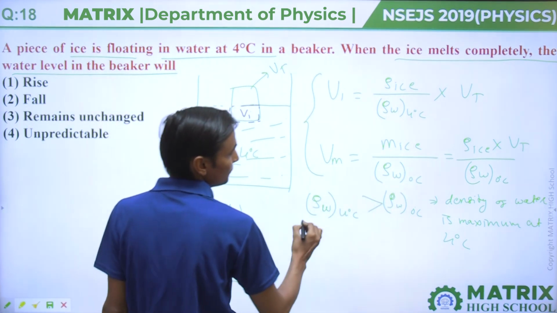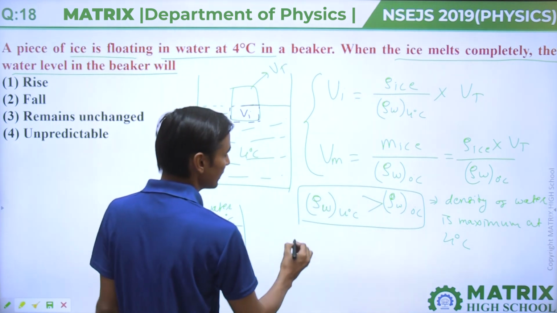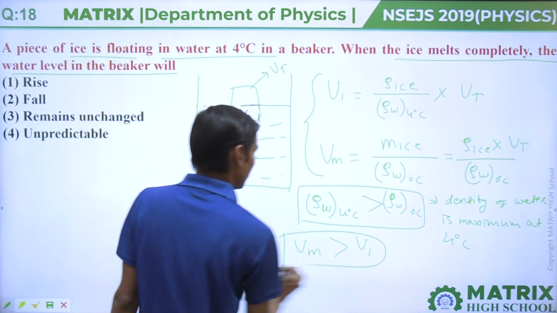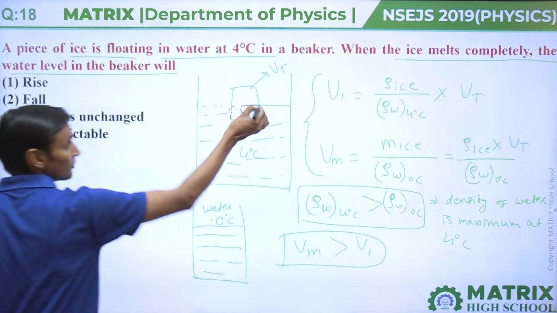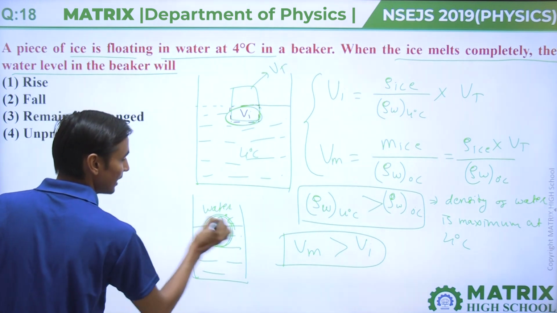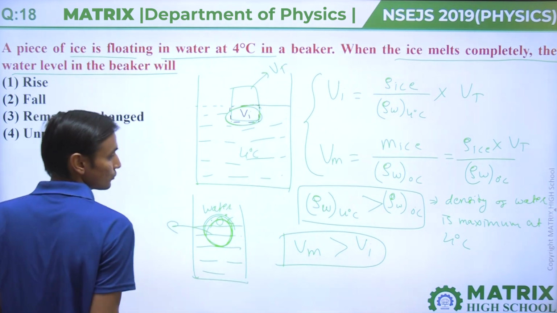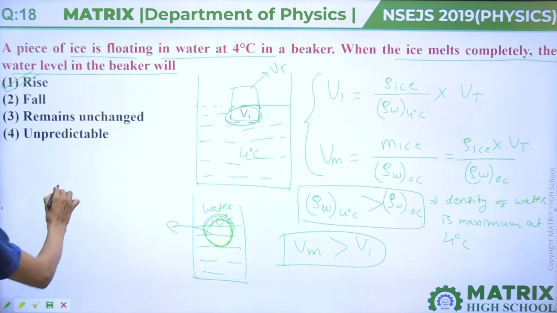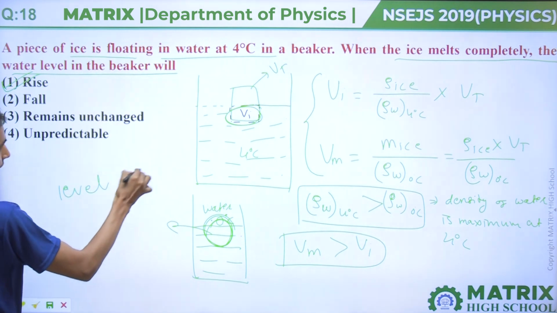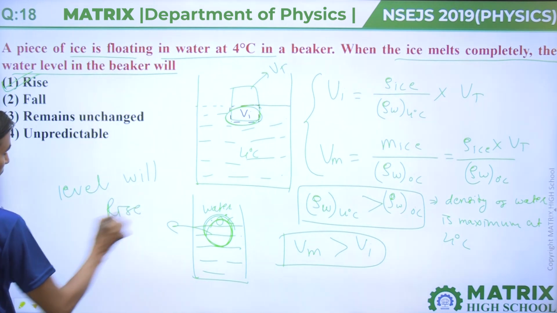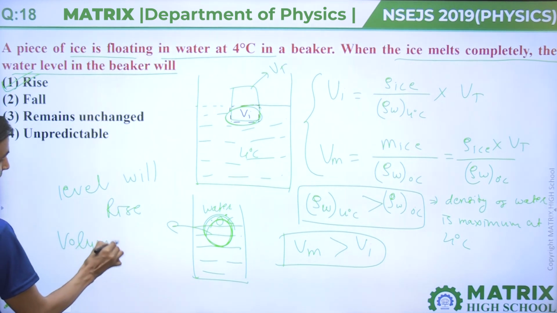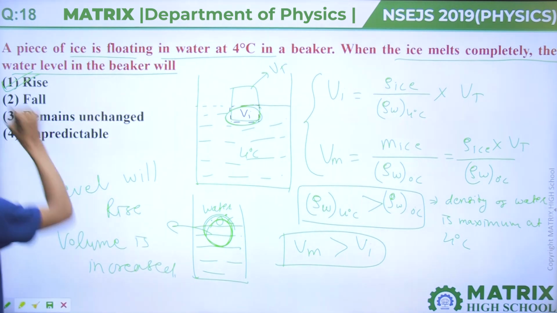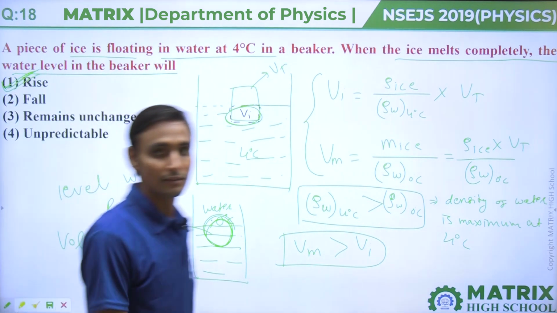If this is true, then we can say that the volume melted is greater than the volume of ice. That means the volume immersed is less and the volume of melted ice is greater. So if the volume is increased, the level will rise, and your answer will be: the level will rise, because the volume is increased.